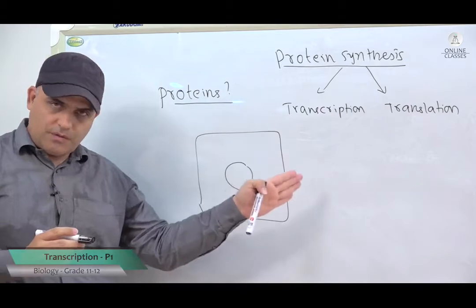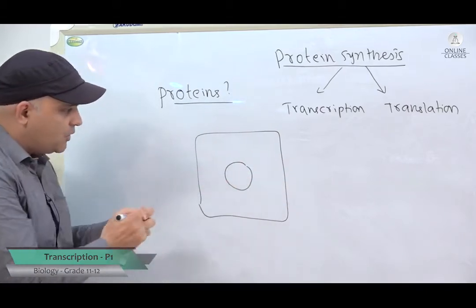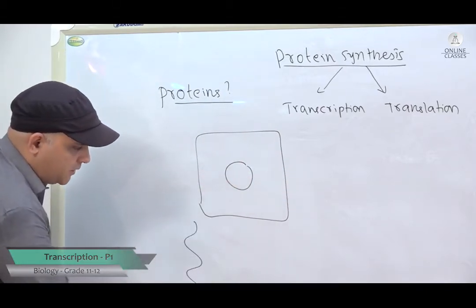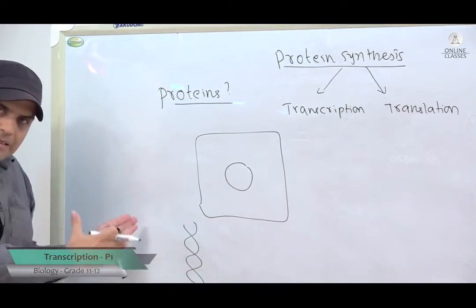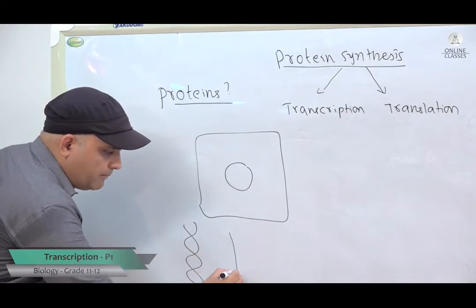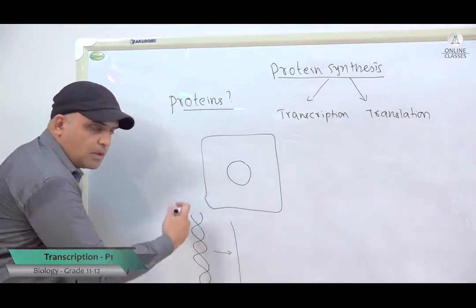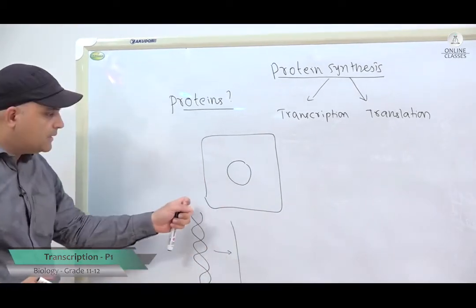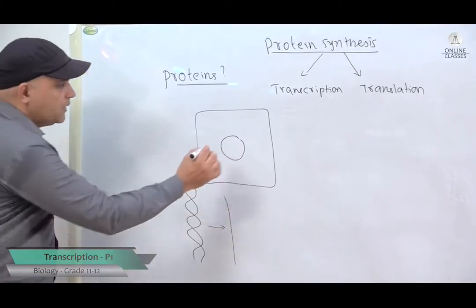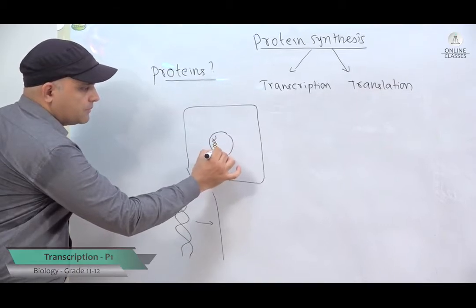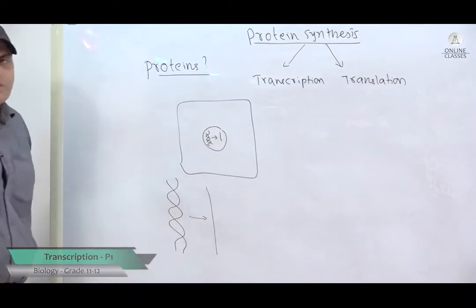Transcription is a process by which information on the DNA, shortly we will be discussing what this DNA is, the information on the DNA is copied into a messenger RNA. Copied into a messenger RNA, that is called transcription, and this happens inside the nucleus. So, here DNA information is copied into a messenger RNA.